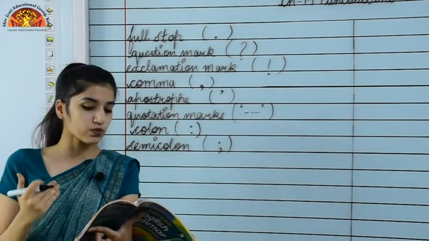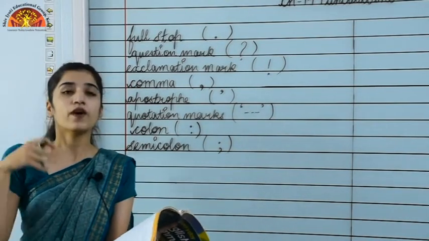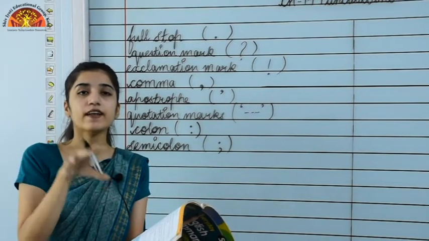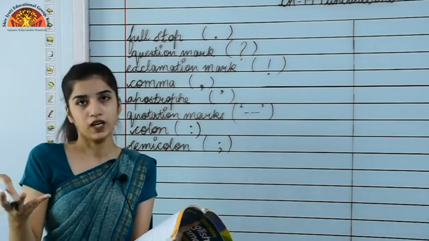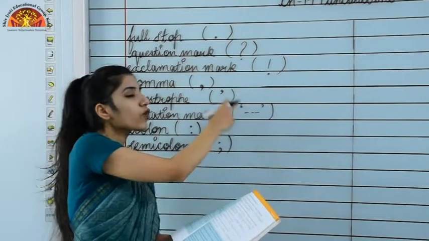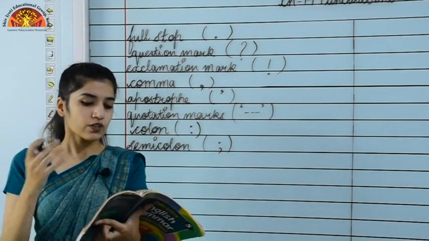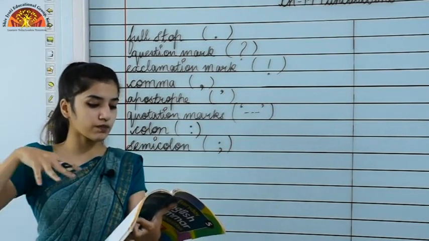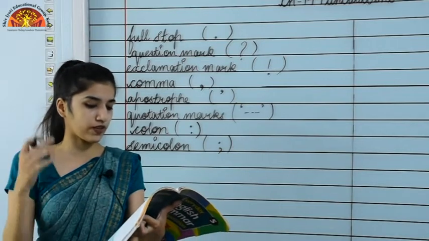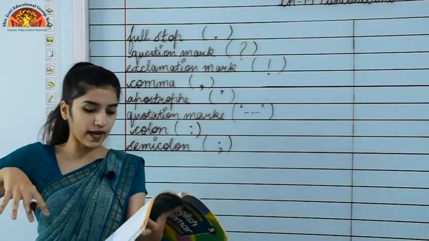Now moving to the next one, that is a quotation mark. When we are quoting a direct speech, the direct words spoken by the speaker, we use quotation marks, to enclose the exact words spoken by the person.